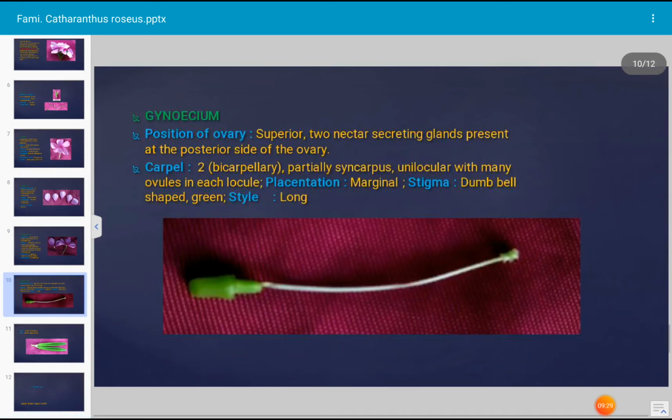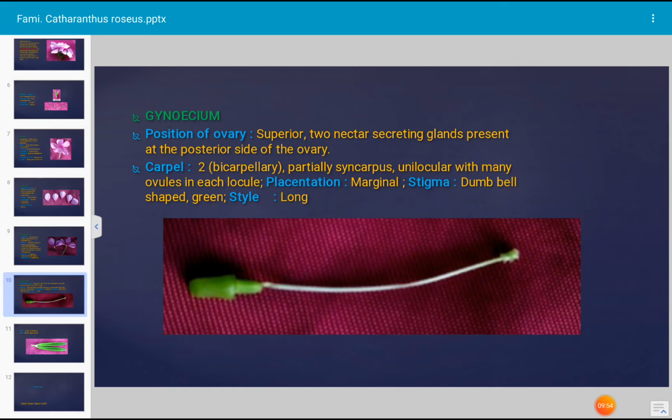Next. This is the gynoecium of Catharanthus roseus. Position of ovary is superior because all the floral units originate from the base of the ovary. One more distinct feature of this plant, 2 nectar secreting glands are present at the posterior side of the ovary. This is a characteristic feature of Catharanthus roseus.